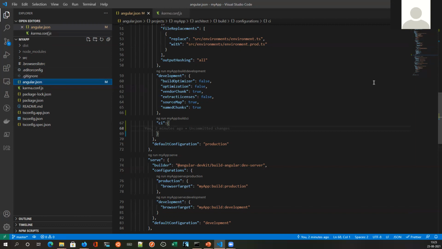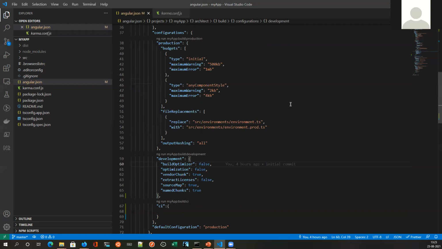Chintan, I have one question here. Yes, please. So basically there are two environments, right? Development and production. Correct. When we write ng build --prod, it will take the configuration of production. Correct. If we just write ng build, it will take development. But let's say we are writing our own configuration, so what command do we need to pass to take our CI configuration? You need to write ng build and then -c, small c, and then write the configuration name. For example, if CI is the name, then write CI. Okay, I see. Thank you.